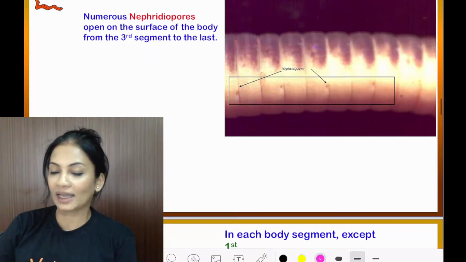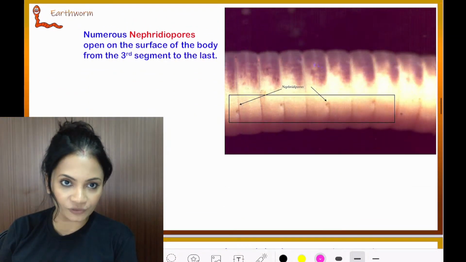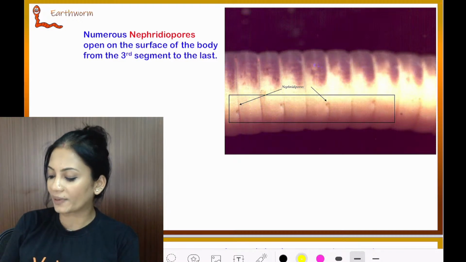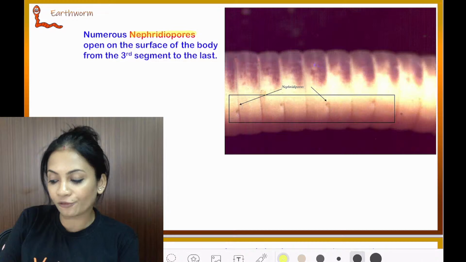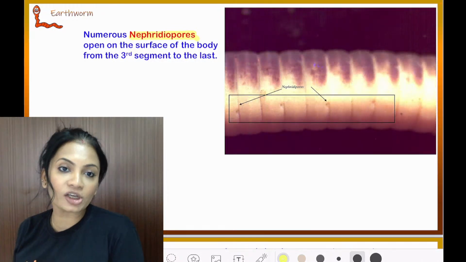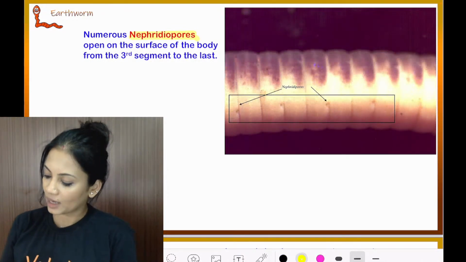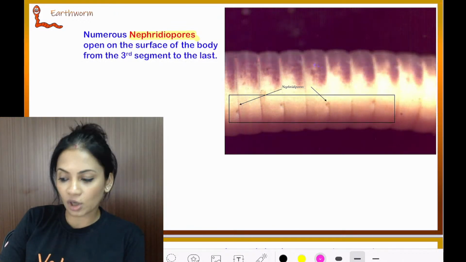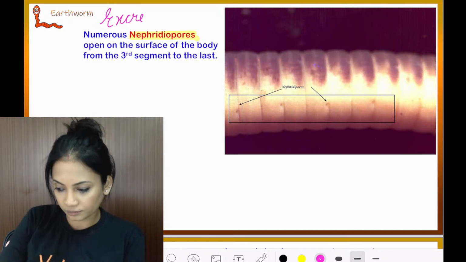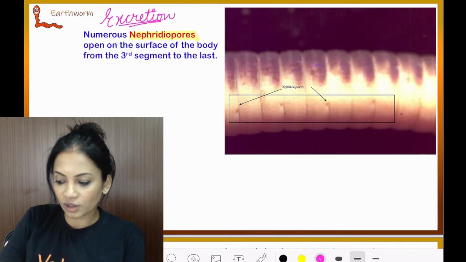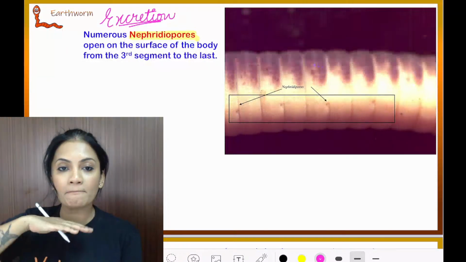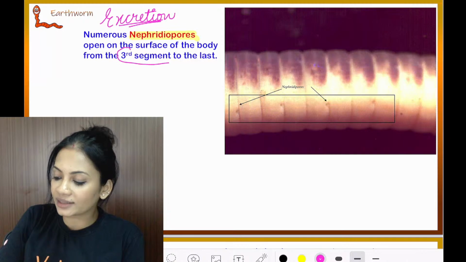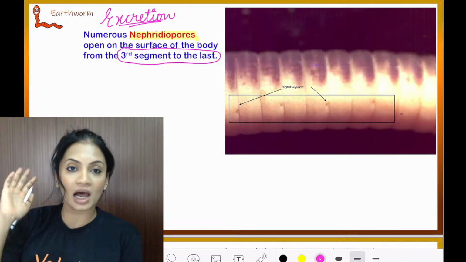Then what else do you find on the external surface of the earthworm? There are small pores, or small openings, that can be found. Those are called nephridiopores. Tell me children, nephridio means what function is it going to do? It will be doing the work of excretion. Perfect. So there are many nephridiopores, starting from the 3rd segment all the way till the last segment.